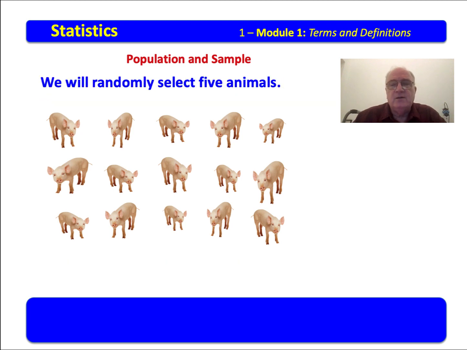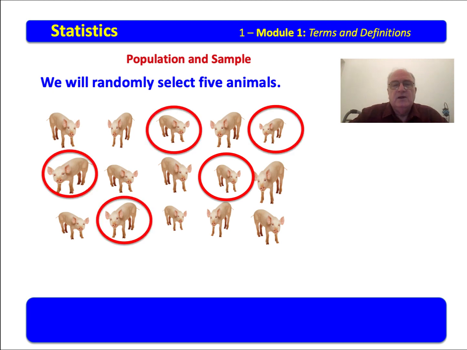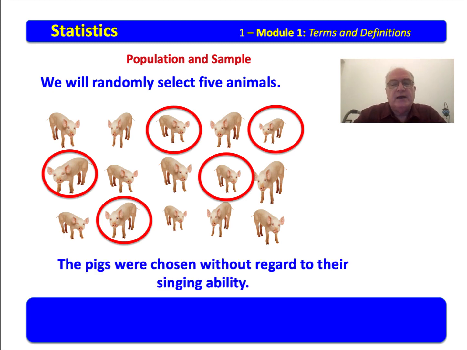Now, we will randomly select 5 animals. There's one. We randomly select that one. Each one had an equal chance of being selected, and we did this without regard to their singing ability. They were chosen at random. Now, I want to point out to you that it is very hard to truly have a random sample.